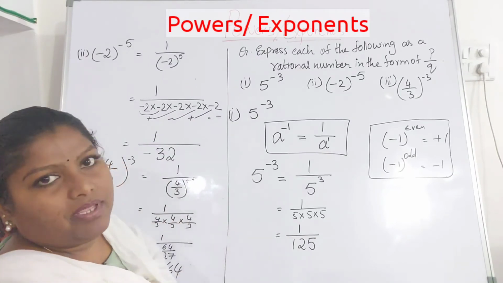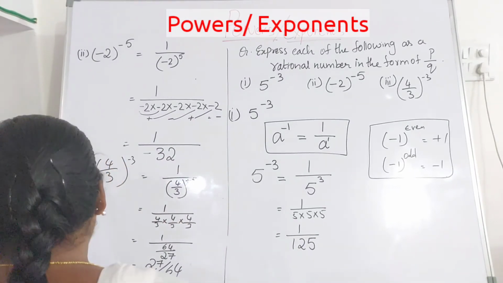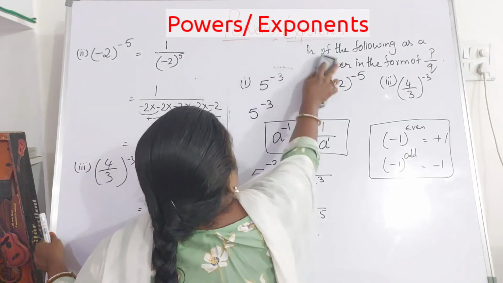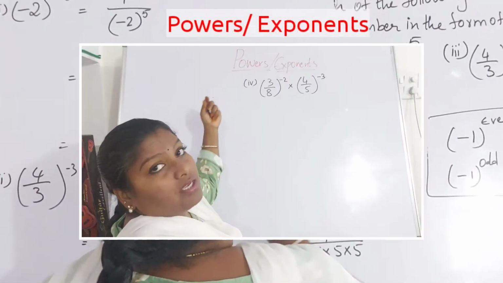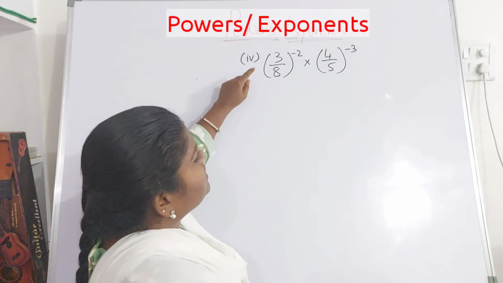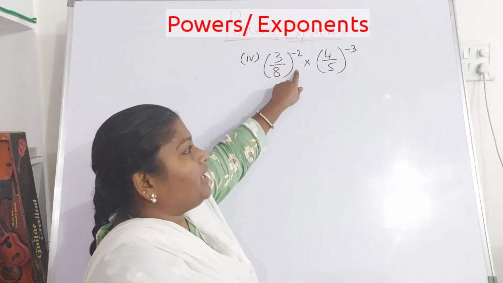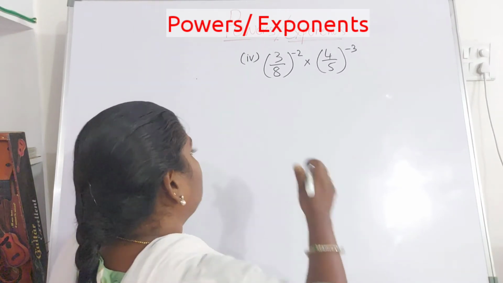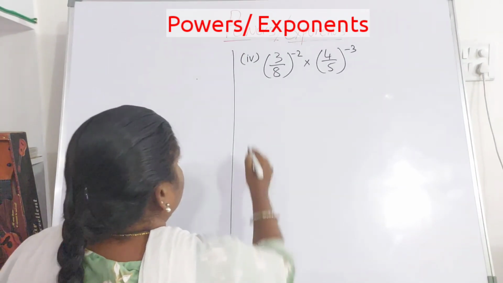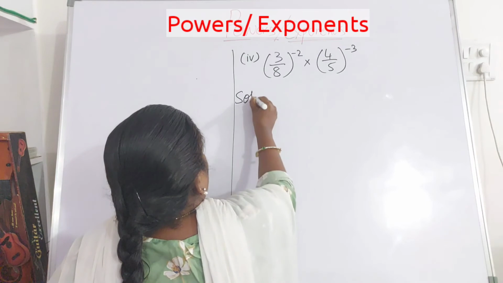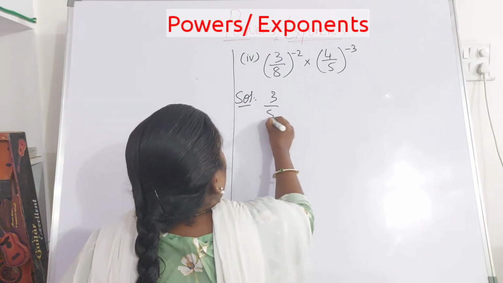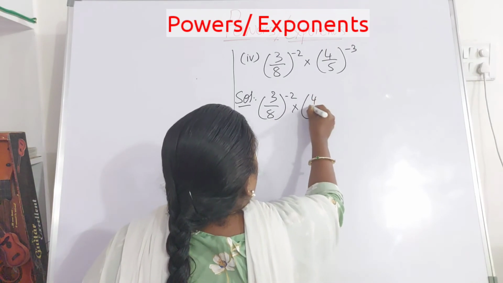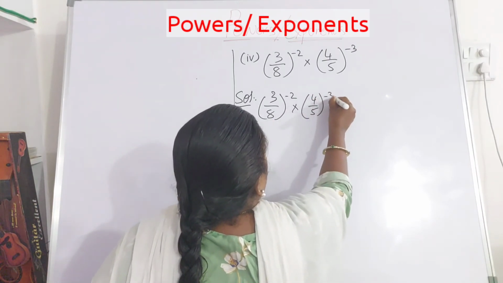So let me explain the next one. Yes, this is the next example I have taken, that is 3 by 8 whole to the power of minus 2 into 4 by 5 whole to the power of minus 3. So let me solve this. 3 by 8 whole to the power of minus 2 into 4 by 5 whole to the power of minus 3.